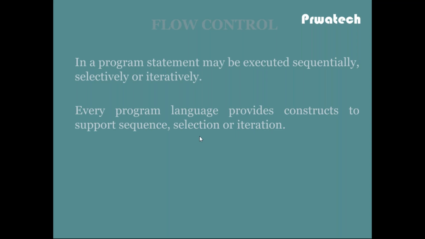Sequence means statements will be executed one by one. Selection means if the condition is satisfied, then the set of statements is executed. Iteration means the set of statements is executed repeatedly whenever the condition is true. Simply we can say that selection is the if statement, and iteration means while, do while, and for loop.